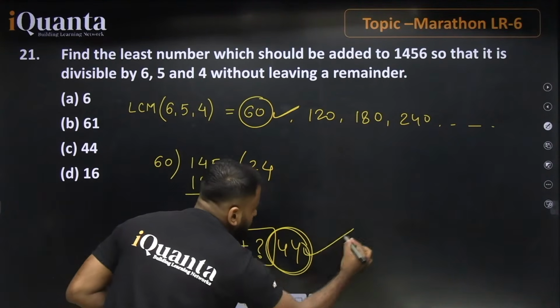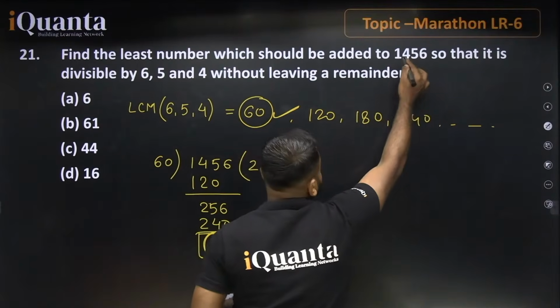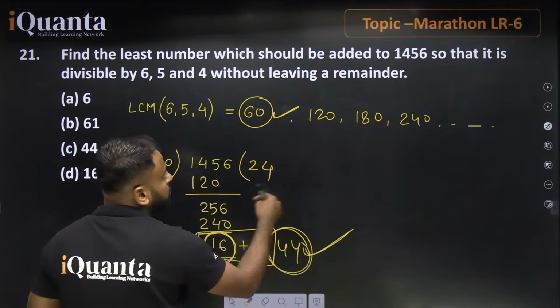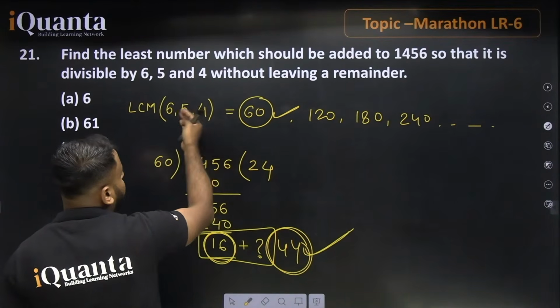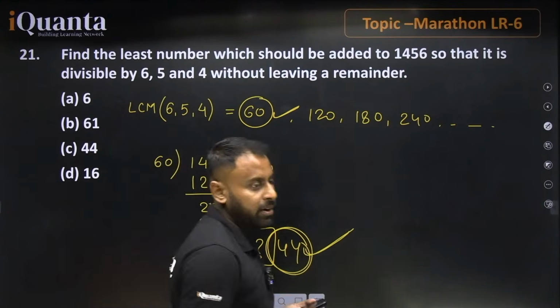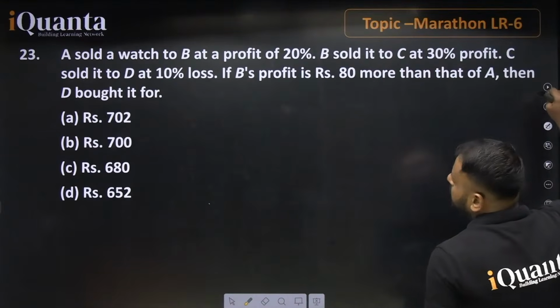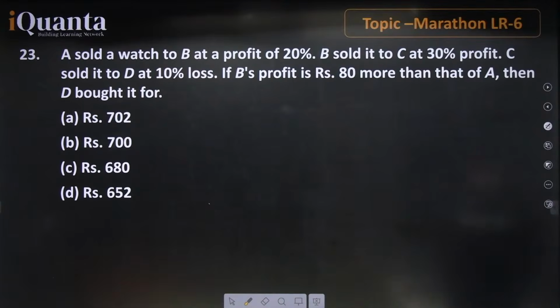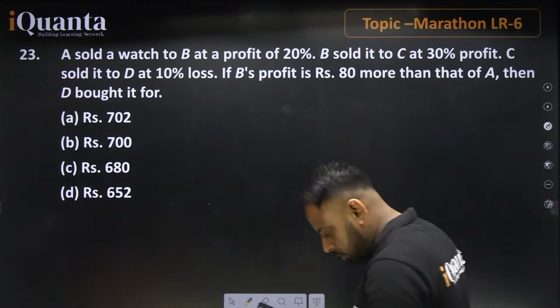So 44 is needed. If we add 44 to this number, it becomes a multiple of 60, and if this number is a multiple of 60, it is completely divisible by 6, 5 and 4, leaving no remainder. I hope that it is clear now. If it is clear, just let me know in the chat box. Chalo, waiting for the response for this question.